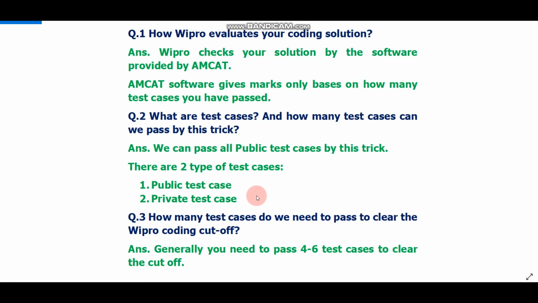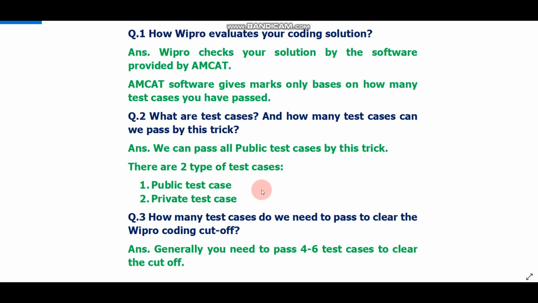If you don't have any coding knowledge, you can solve that coding question, but you can pass only public test cases by that trick. But if you want to pass all the test cases, public as well as private, and you want to score 100% marks, then you need to write the full code. So I'll write the full code also for you, and I'll explain everything step by step.